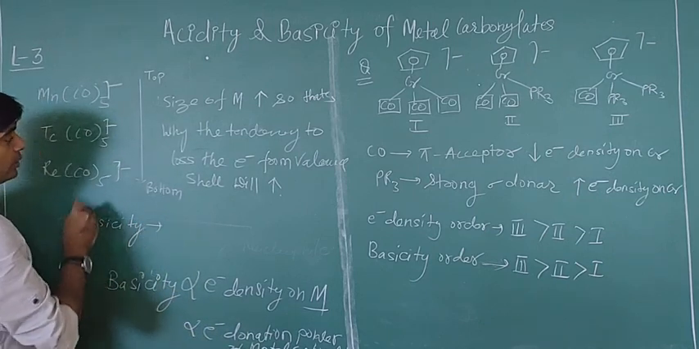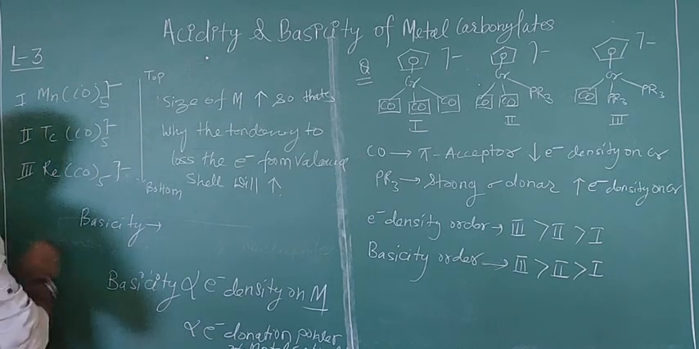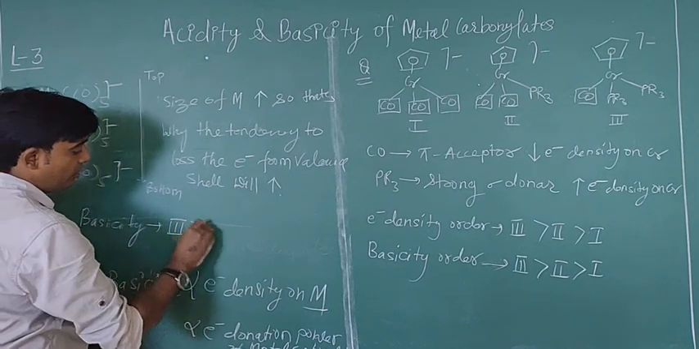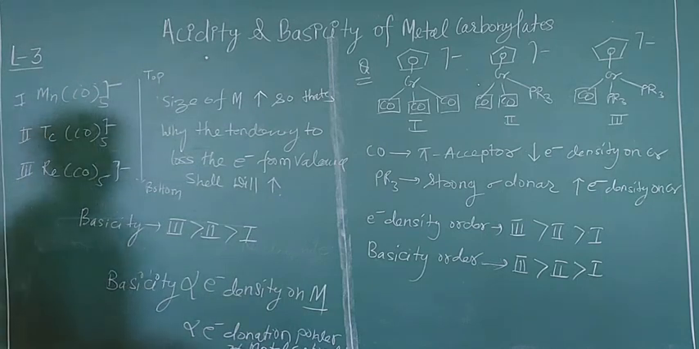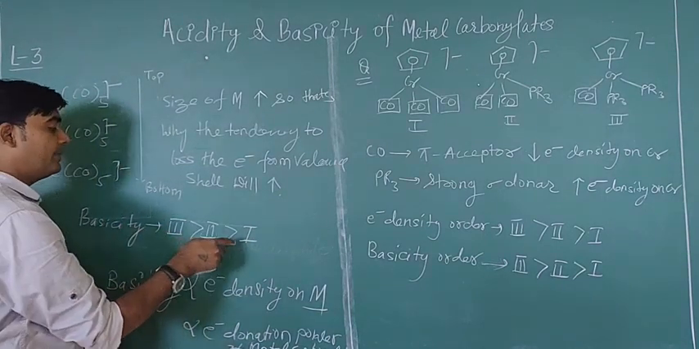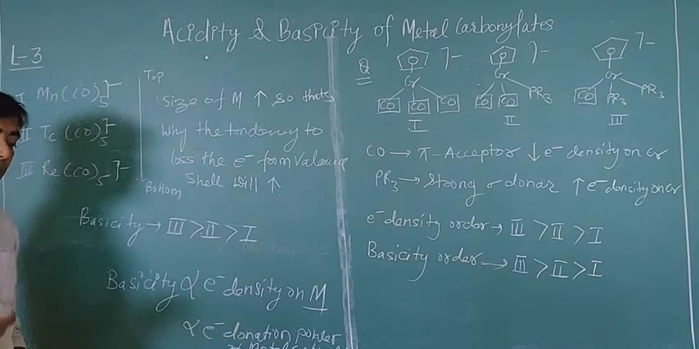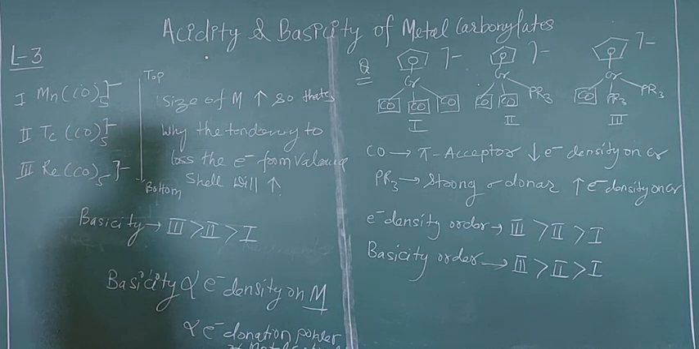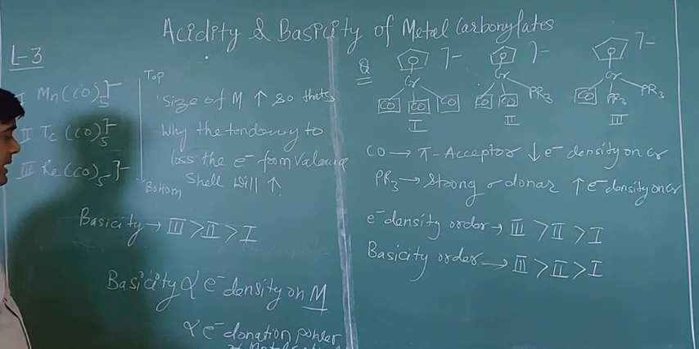So for the basicity order, if this is the first complex, this is the second, and this is the third complex, then the third complex is more basic as compared to the first, and the first is more basic as compared to the second. Okay, so these are two basic concepts, and you can apply them to define the basicity and acidity of metal carbonylate complexes. Okay, we have another example to understand this concept more.